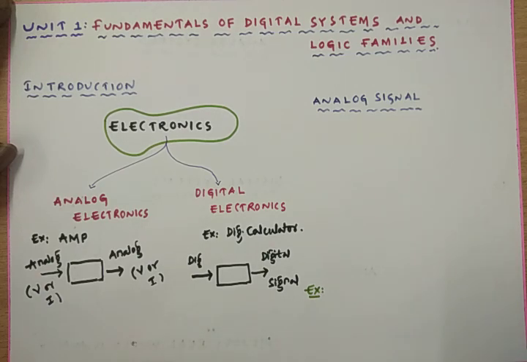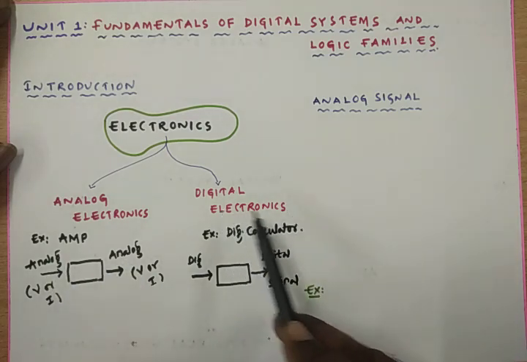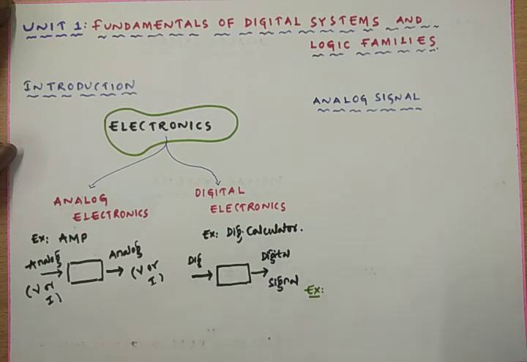In case of analog electronics, it deals with analog signals. In case of digital electronics, it is the study of the behavior of a system with the digital signal. Before going to study the complete fundamentals of digital electronics, we must know the comparison between the analog signal and the digital signal.